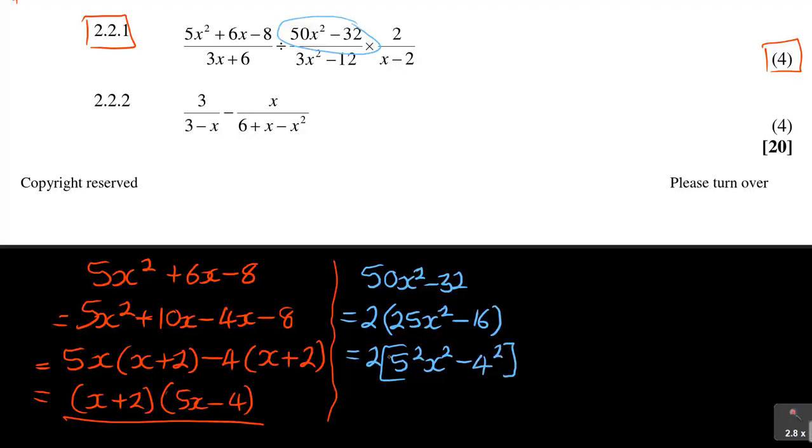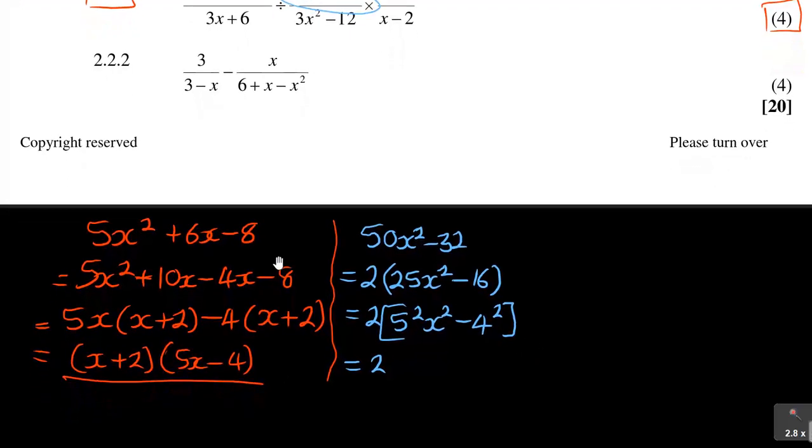So if you can express everything as a square, it means it is now a difference of 2 squares. As I said, how do you solve it? The trick there was, can you see that 25 is 5 squared? Can you see that you need to take 2 out first? If you didn't see that you need to take 2 out, then it's not going to go to 25 and 16.